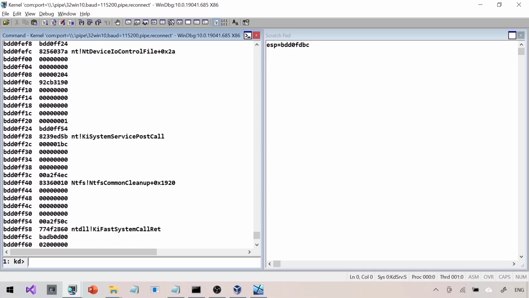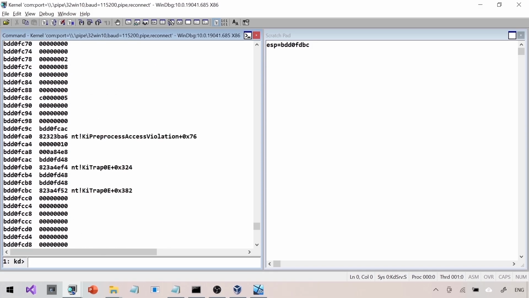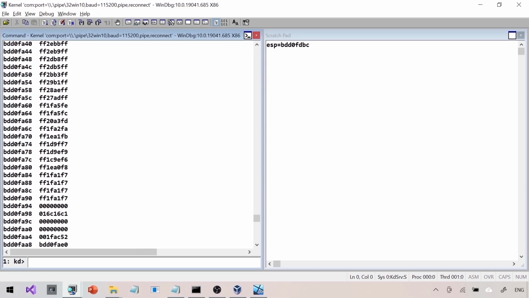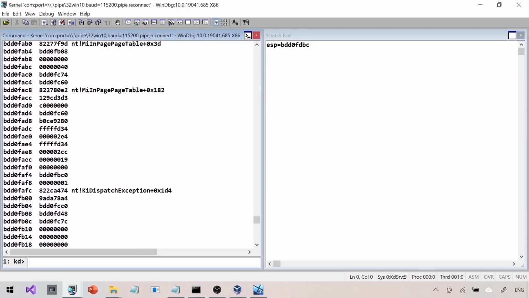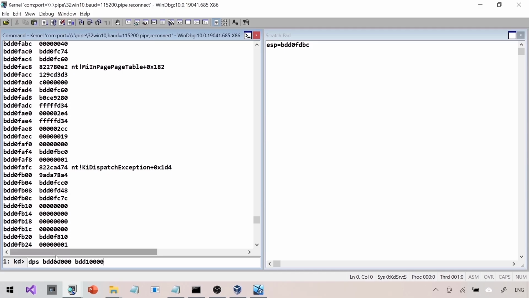dps is complete. I'm looking for patterns on the stack. As you can see here, notmyfault is not anywhere on the stack at all. Not even a sign of the notmyfault binary on the crashing stack, even in the raw stack dump, which is unfortunate. Which means that we are not able to find our culprit so far. Now, I'm going to limit my stack dumping with the ESP, assuming that the ESP is valid. I'm going to start from the ESP till the base.